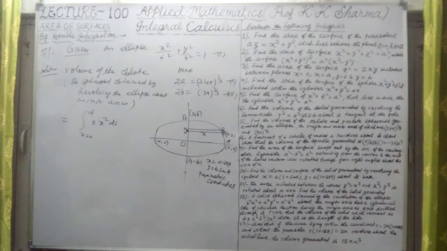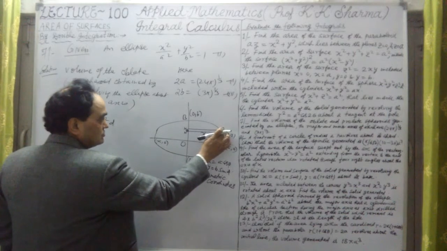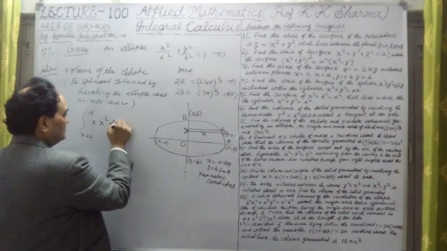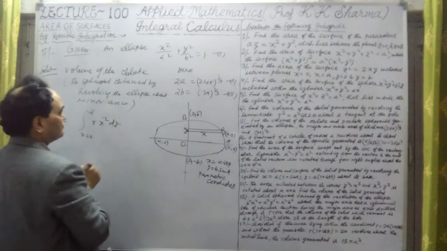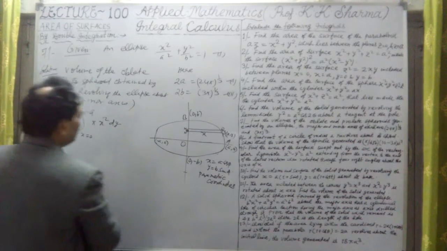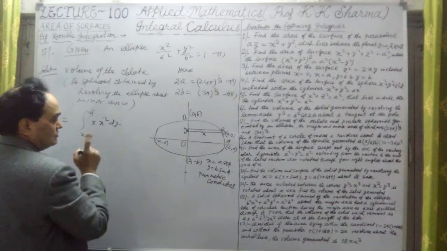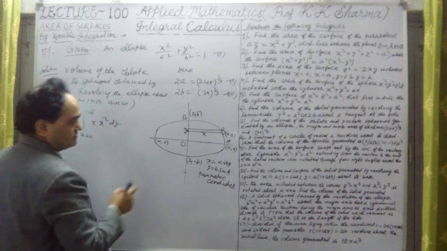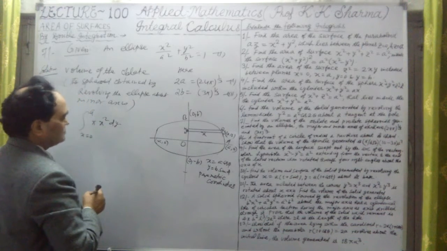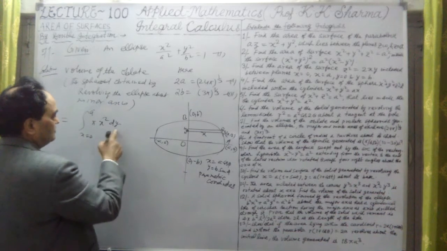That is into dy. I'm sorry, this is dy only, because this is not the surface area. So the value of dy we have to calculate, this equation we have to differentiate with respect to y, and then x square. Now if I substitute the value of x and y in Cartesian form or in parametric form here, that will give us dy upon dx, or dy upon d phi here.